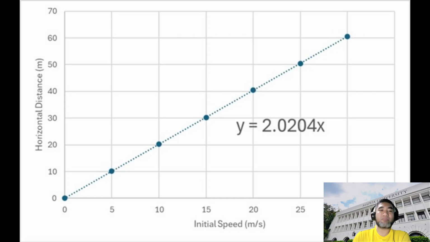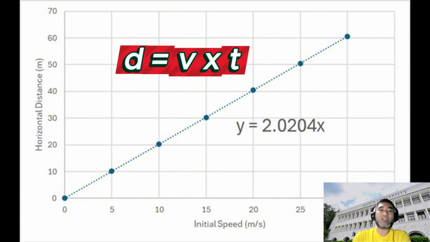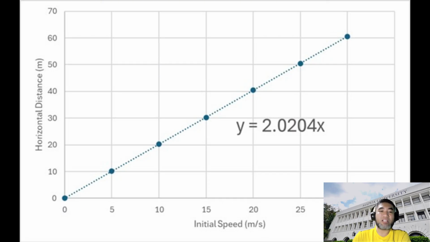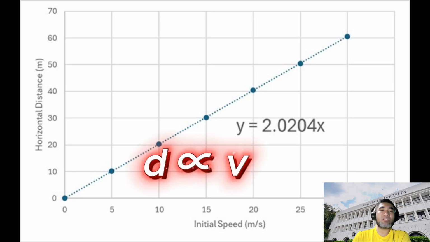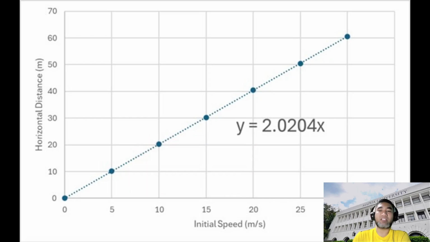On this graph, one shows a straight line relationship between initial speed and horizontal distance. This confirms that when the height is constant, the time of flight remains nearly the same, and the horizontal distance follows the equation: horizontal distance equals the velocity multiplied by time. Because time is constant, increasing the speed results in a proportional increase in distance. Thus, the relationship between distance and speed is linear.